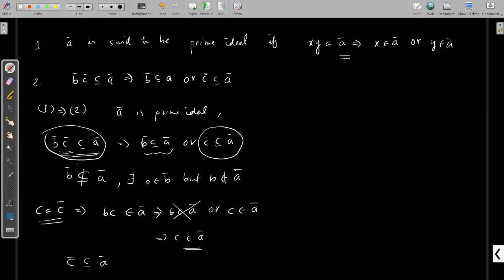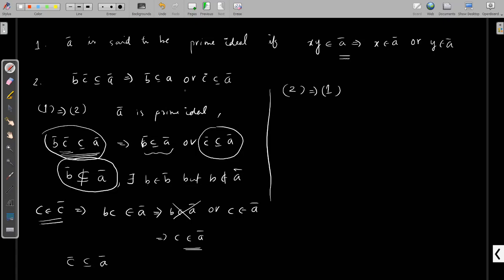So whenever this holds, B not a subset of A, we can get C is a subset of A. That means whenever BC contained in A implies one of them is contained in A. Okay, this is the first part. 1 implies 2.